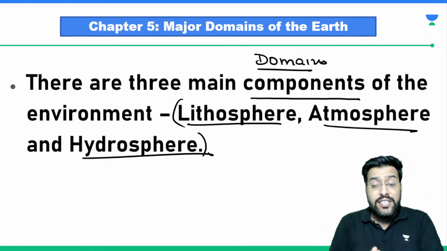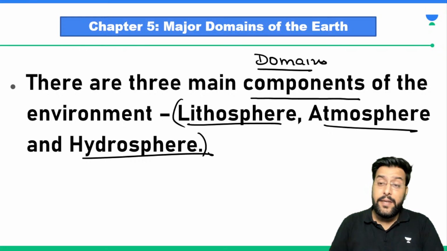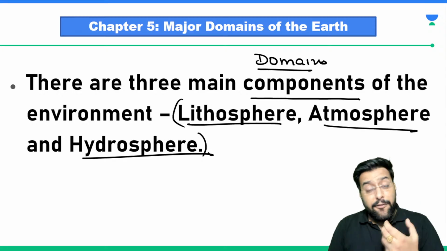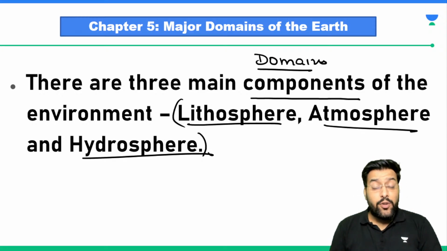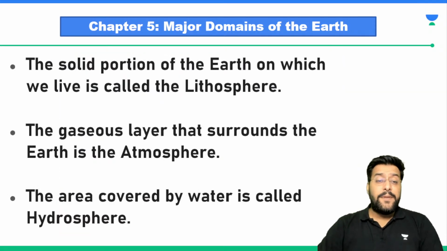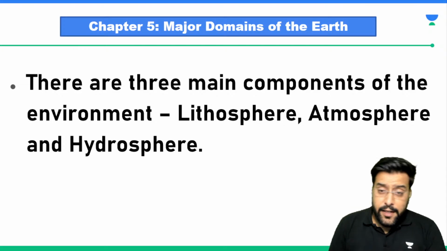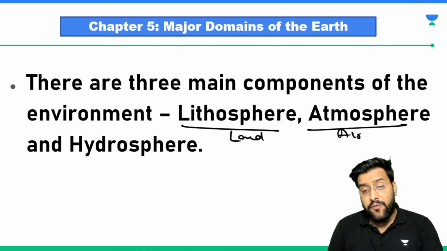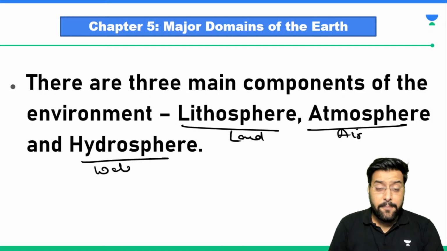The conjunction, the intersection, the area where these 3 domains meet, we get something known as life. These three together are making life possible on earth, and because of these three only, earth is the only planet where we get life, where we are able to live. We'll talk about them in depth, in detail. So what happens is, sir, lithosphere comes from land, atmosphere is comprised of air, and hydrosphere is comprised of water.